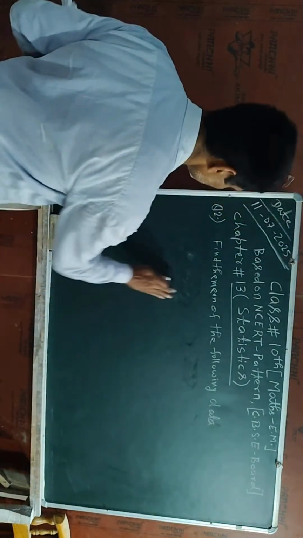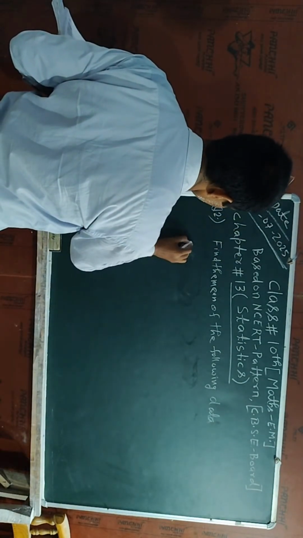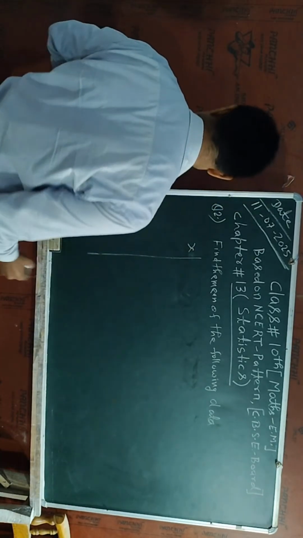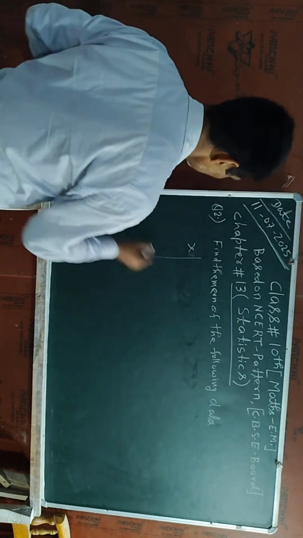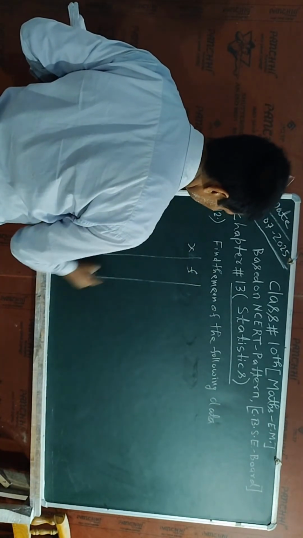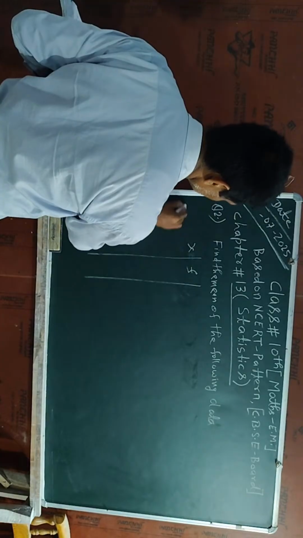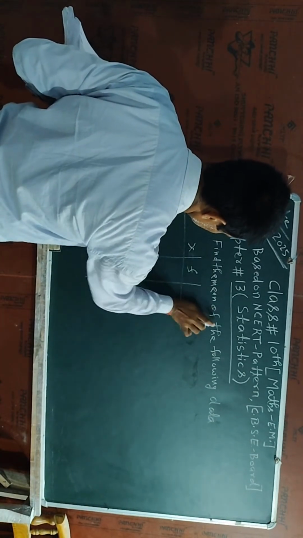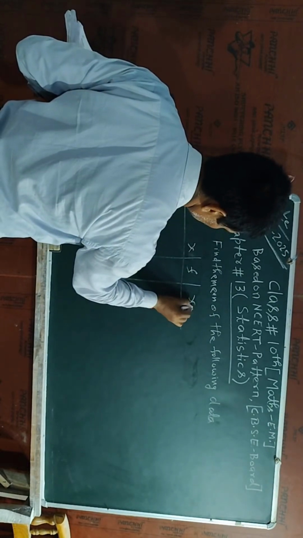Now here I am going to write the number of terms, whose values are given. Here f is given, f is the frequency and x is the term.